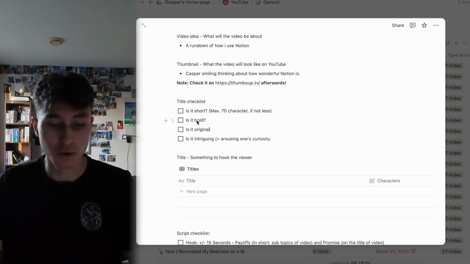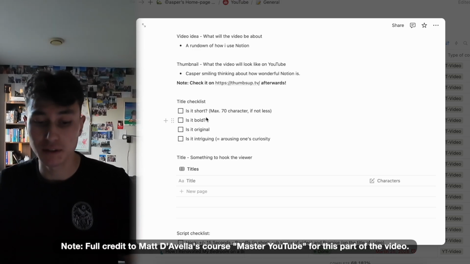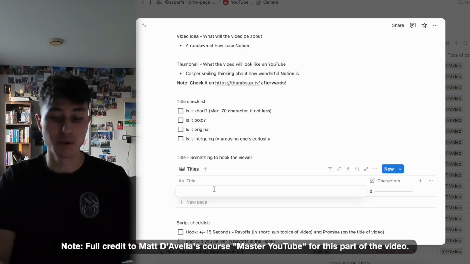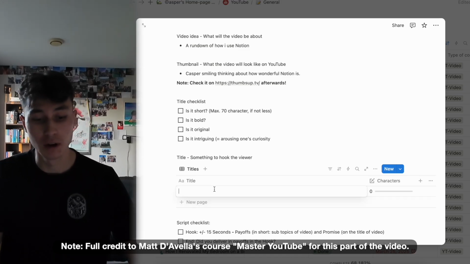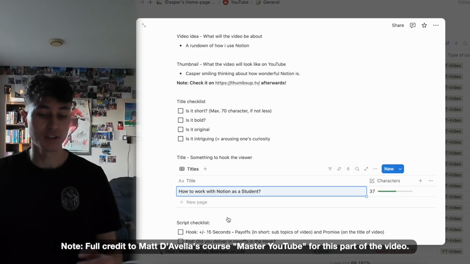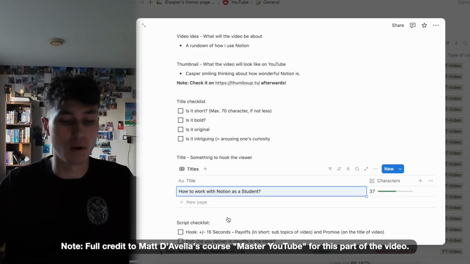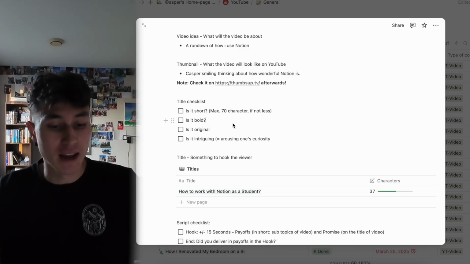there's a quick checklist I have for myself. First of all, is it short? A maximum of 70 characters and preferably even 50 because it will look better. And the way I test this is that I would write it down here. So for example, how to work with Notion. As you can see, this is 37 characters, so it also would help me to see how long the title is. Next, is it bold?